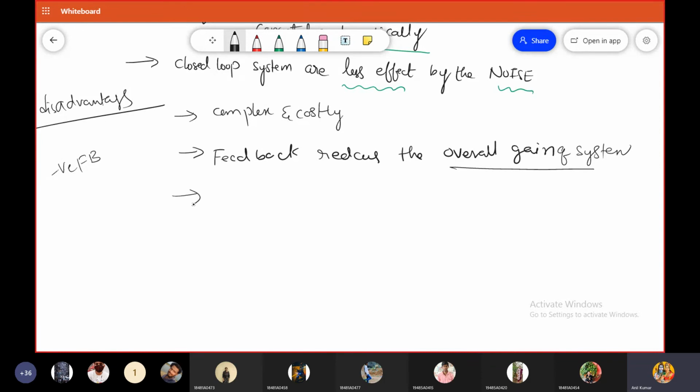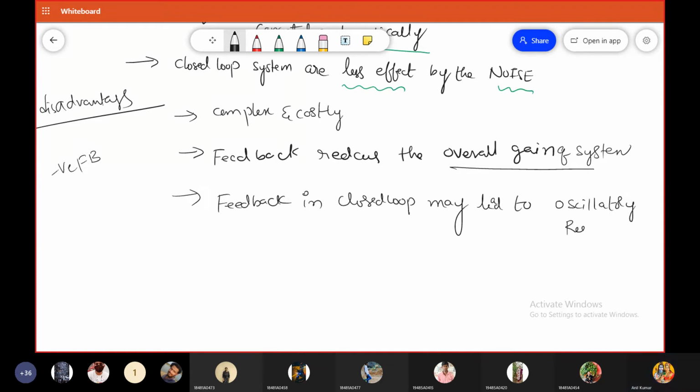Okay, and sometimes the feedback connection in closed loop may lead to an oscillatory response.